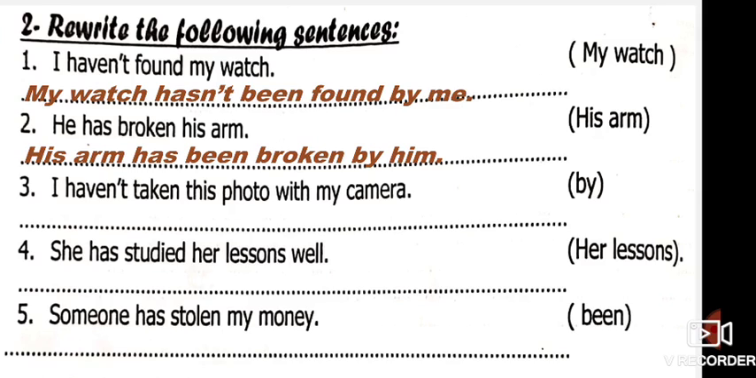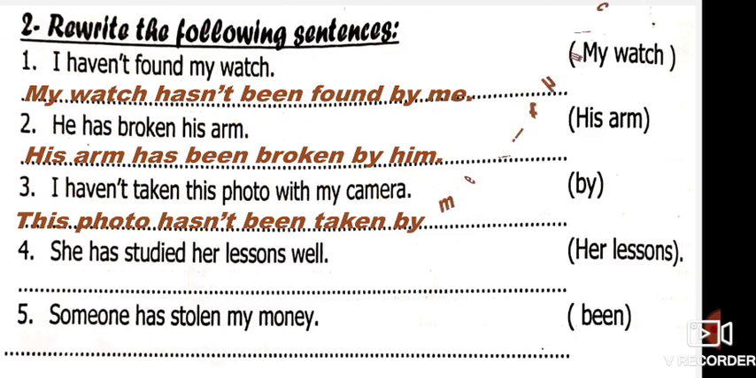His arm has been broken by him. I haven't taken this photo with my camera. Where is the object? With my camera or this photo? Of course, this photo. Why? The object comes after the verb. Haven't taken is the verb, and the object is this photo. So the answer will be this photo. We will change haven't into hasn't because photo is singular.